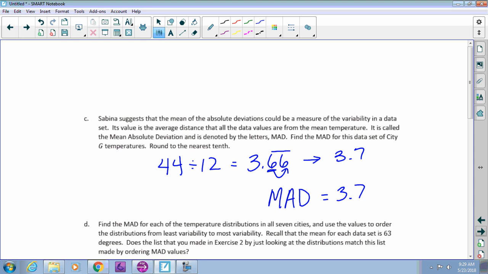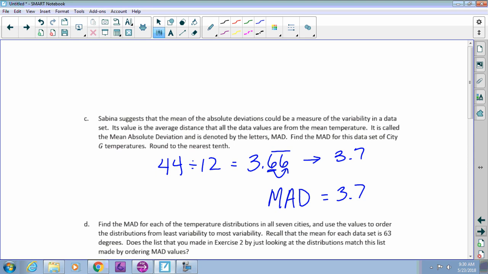Now, if we had a mean absolute deviation of 10, that would mean that typically the temperatures are spread out 10 plus and minus around 63. So the higher the MAD, the higher the what? The higher the variation. Yep, very good. The higher the variability. That's exactly right.